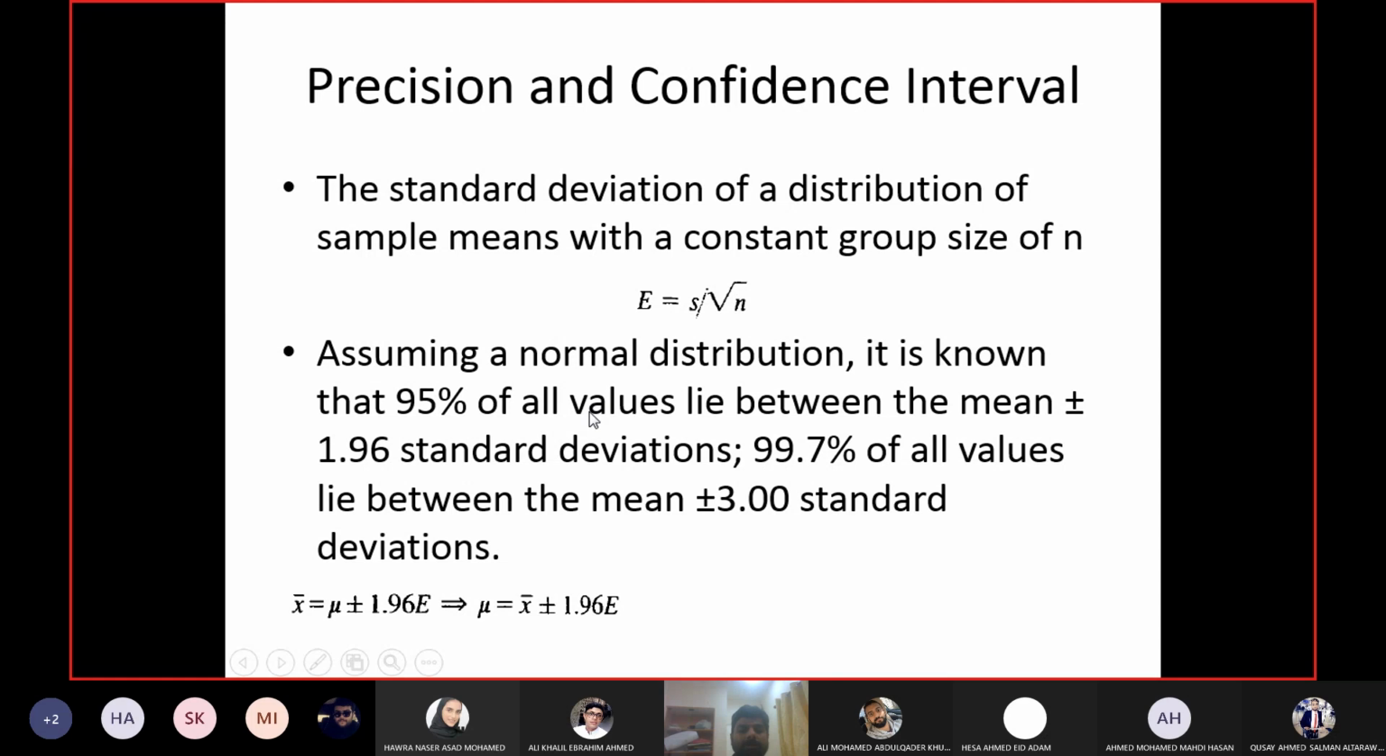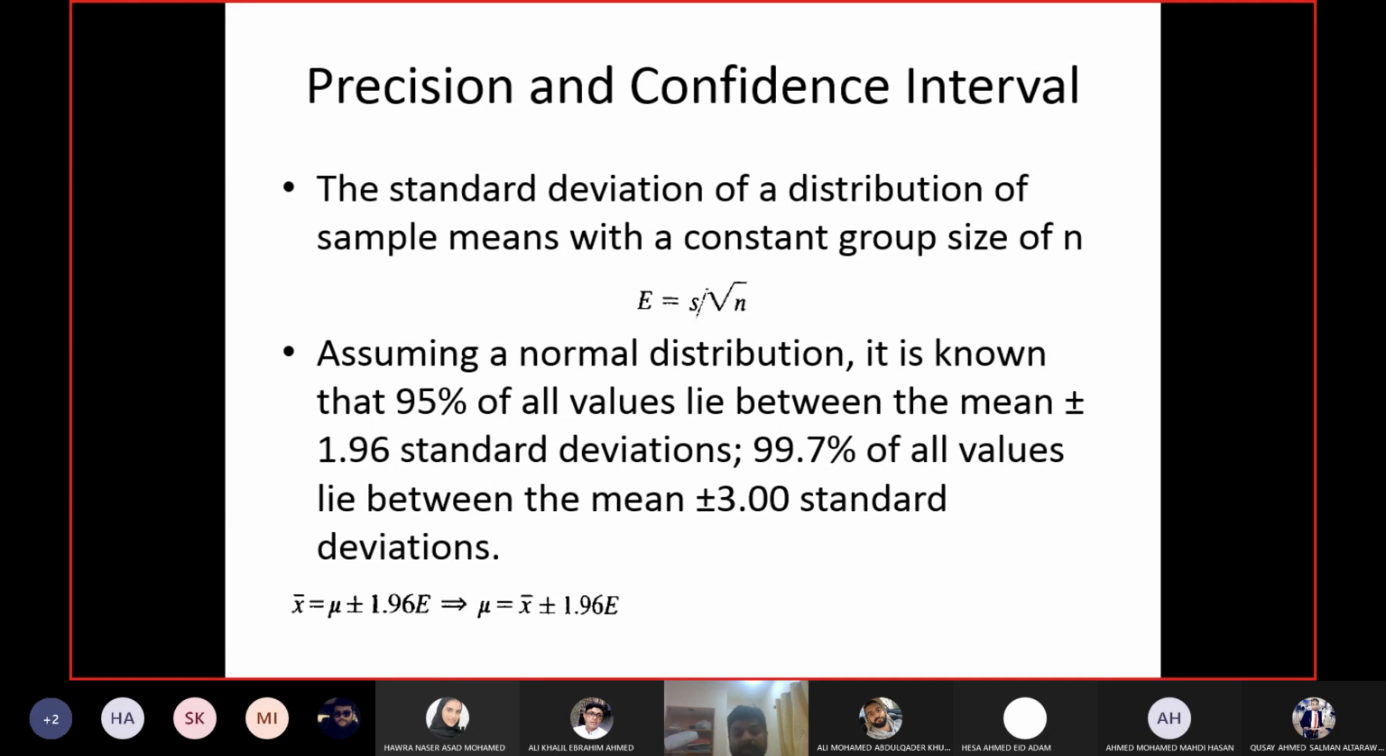The 95% confidence interval for all values is between this range, mean plus minus 1.96 E, and 99.7% of values are within this range, mean plus minus 3 E or 3 standard deviations.